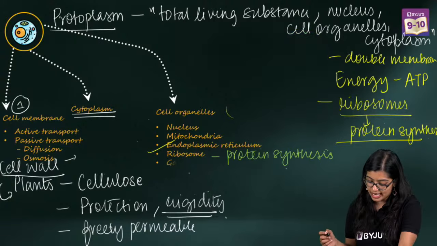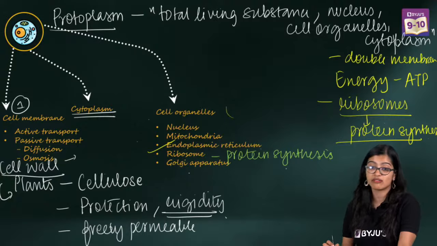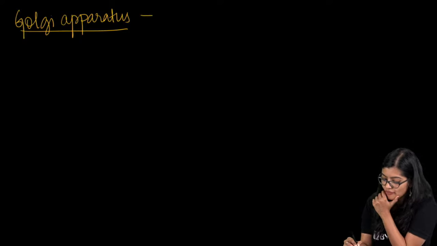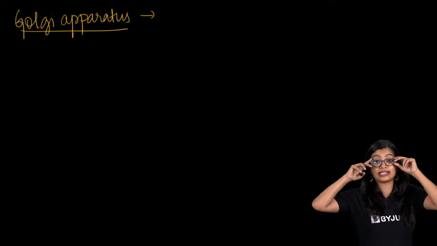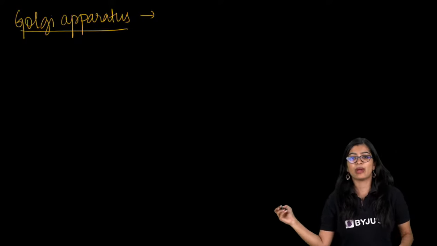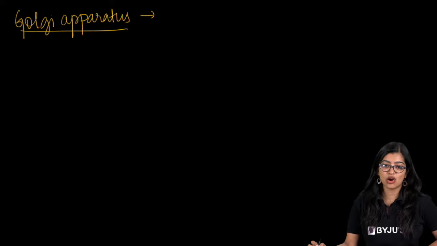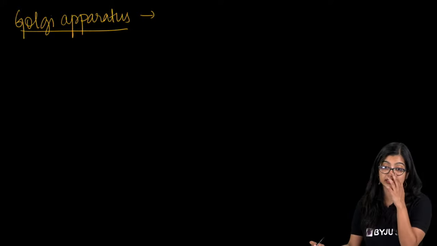Now moving on to the next one, which is Golgi apparatus, which is what everybody looks like they're scared of. I don't know why. Golgi is very, very easy, right? So who discovered Golgi, or why did the name Golgi apparatus come into the picture? How many of you can tell me where the name Golgi came from? Very good. Camillo Golgi. Yes, Camillo Golgi was the one who discovered this, right?